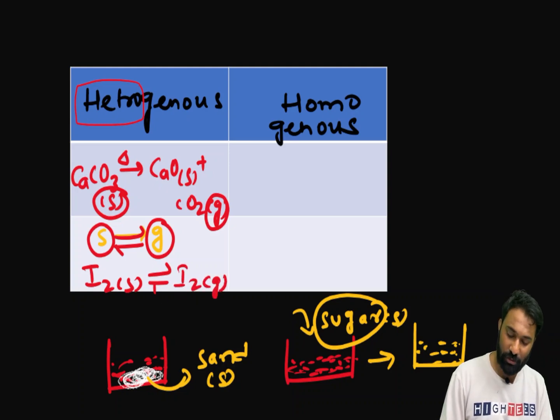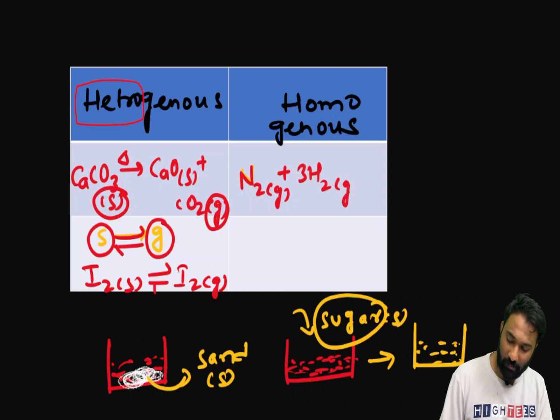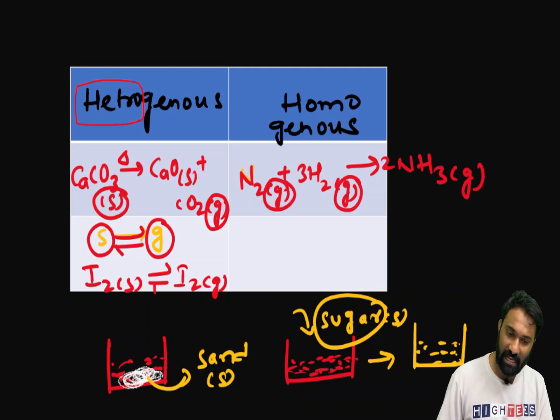Now it comes to homogeneous. Homogeneous has a well-known example for you. First I will take ammonia. N2 gas plus 3H2 gas gives rise to 2NH3 gas. Here we have gaseous, here also gaseous, here also gaseous. In all three cases we have gaseous, right? Same phase.